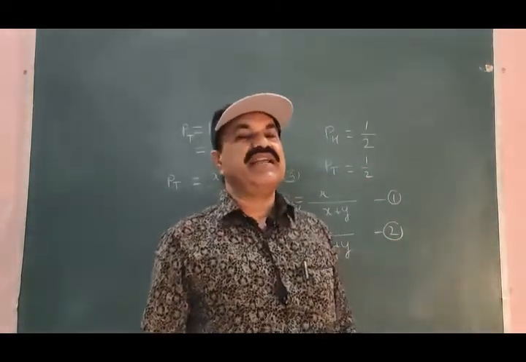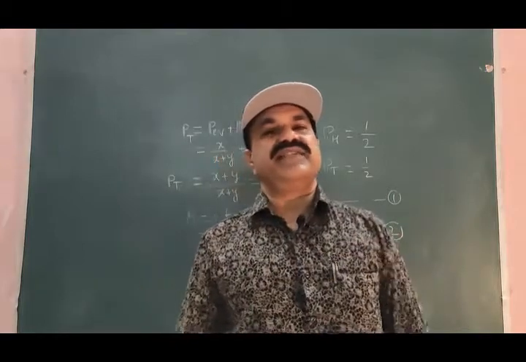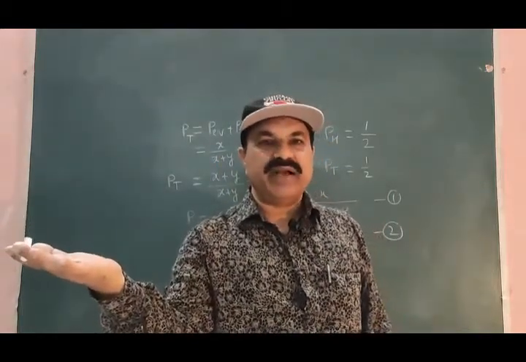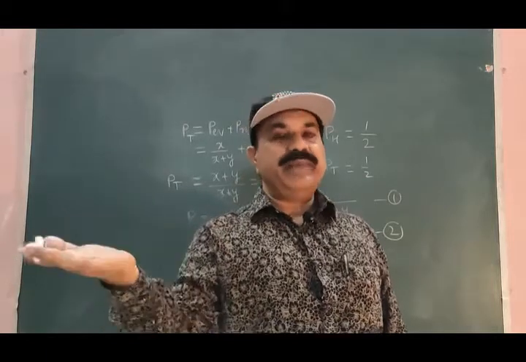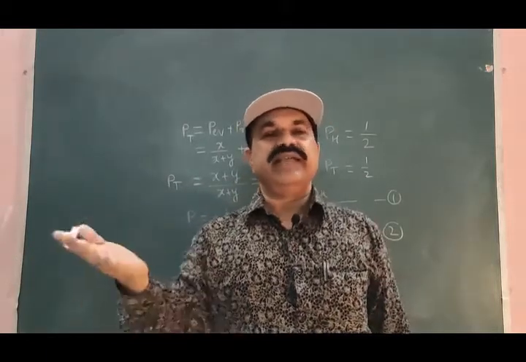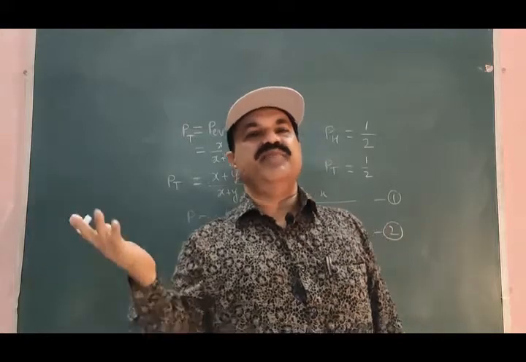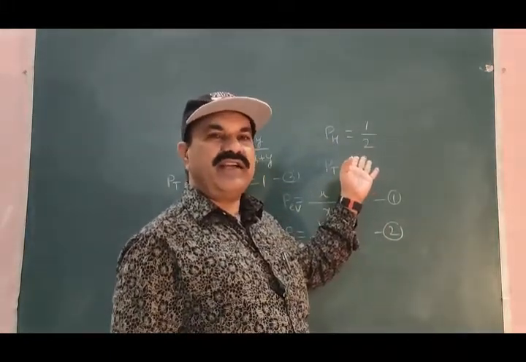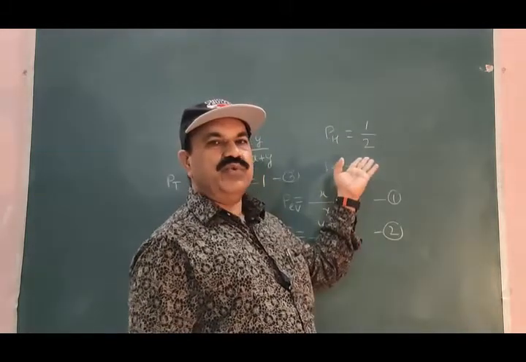It means that there are 50% chances of head of the coin coming upward. There are 50% chances of tail of the coin coming upward. And therefore, the probability of head coming upward is 1 by 2.